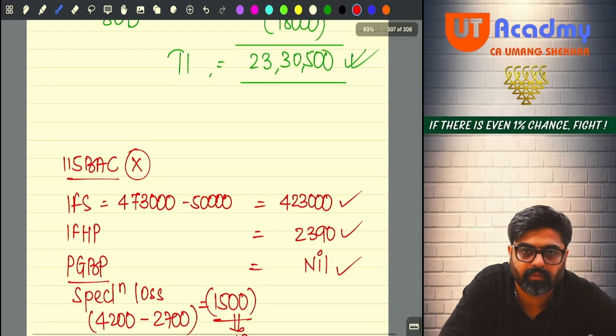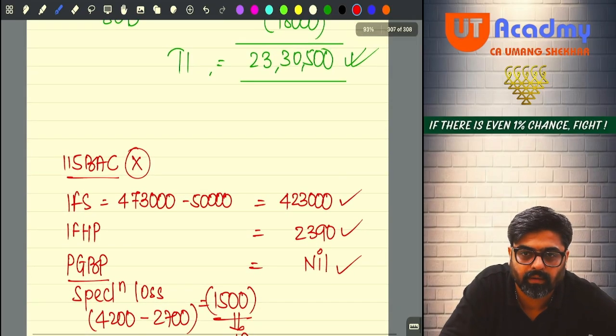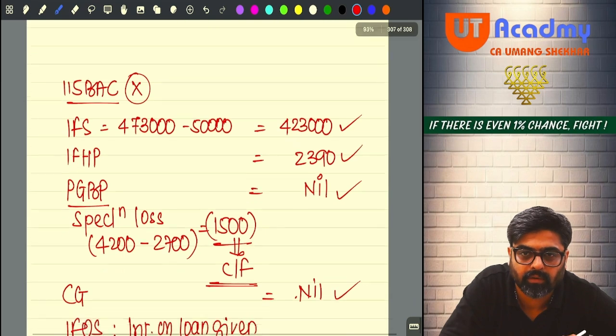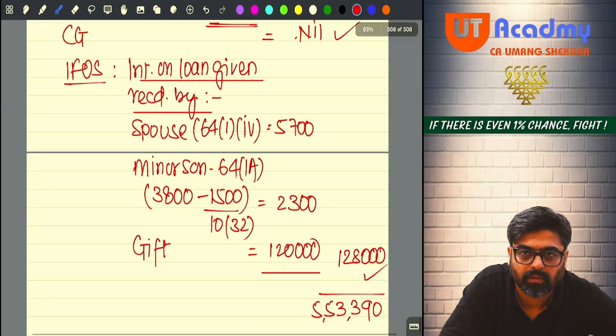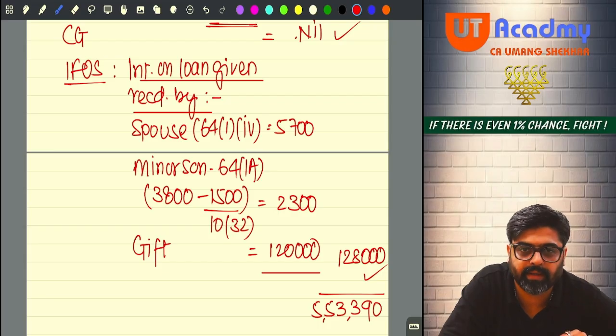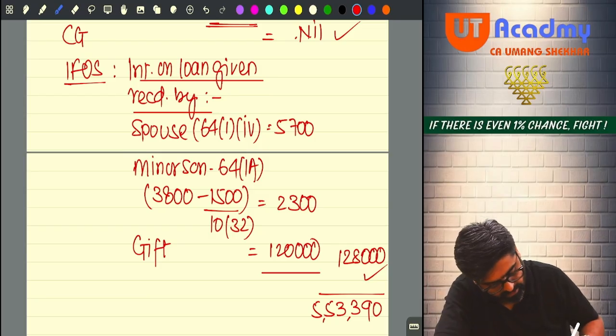Kanu, please check. 423 plus 2,390 plus IFOS will be 1,28,000. 8,000 clubbed income and gift 1,20,000, 30,000 by 4 friends, no? Okay. Now it will be 5,53,390. So this will be the GTI.